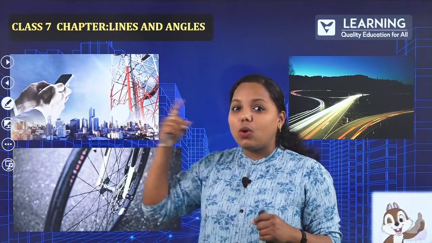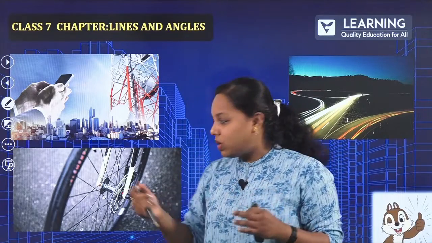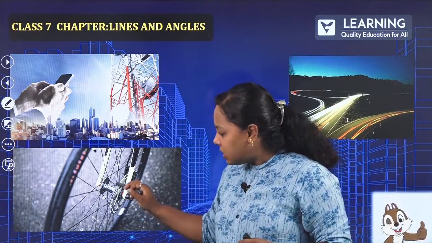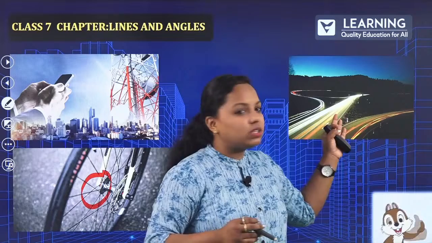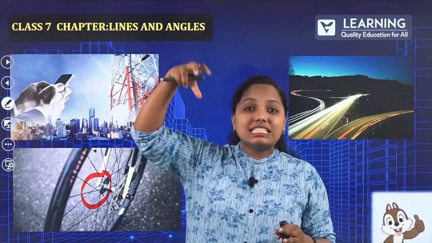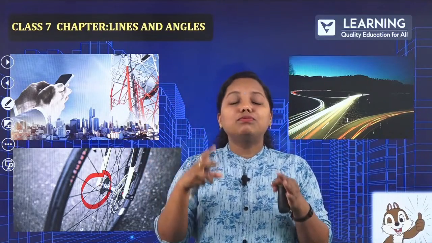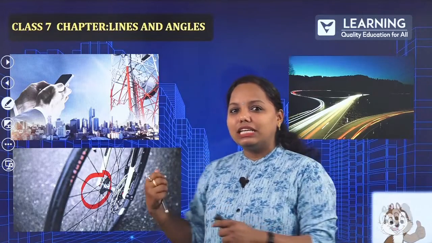Yes, so this is also intersecting. When you look at the tower, there are some rods, and that is also intersection. When you look at the bicycle, if you zoom in, that is also an intersecting line. And the road tracks: you can find many flyovers which intersect. If you see the bird's eye view, you can find the intersecting lines. So these are all real life examples. I hope that was interesting, right? Till now you did not know that a bicycle also has this concept. Now that is more interesting to learn, right?